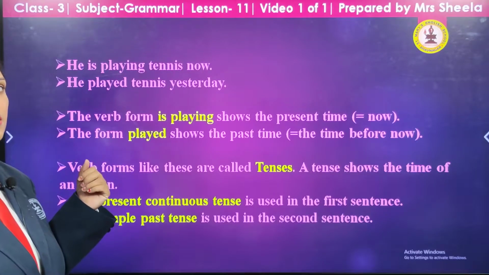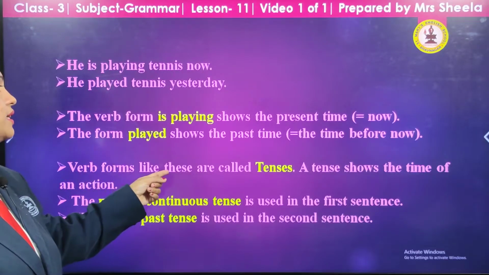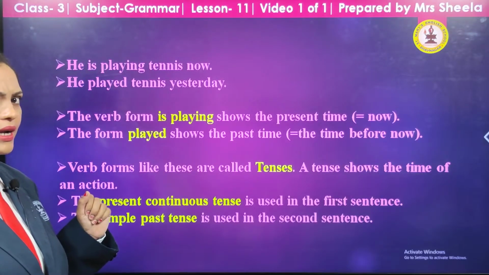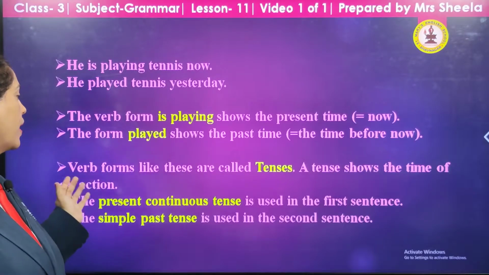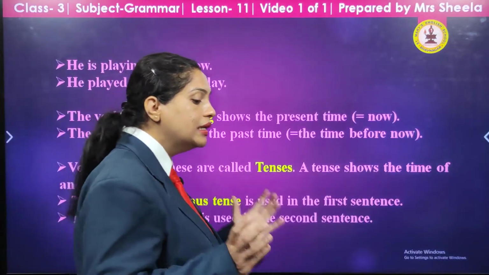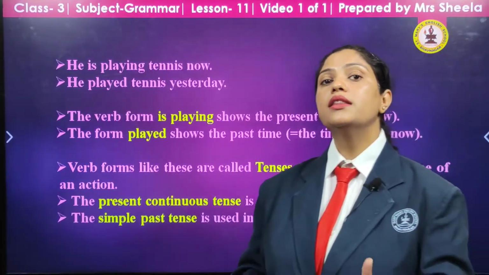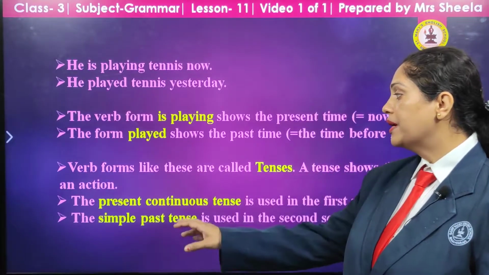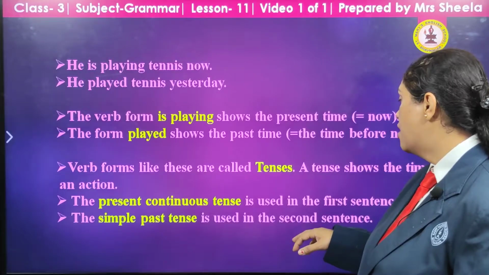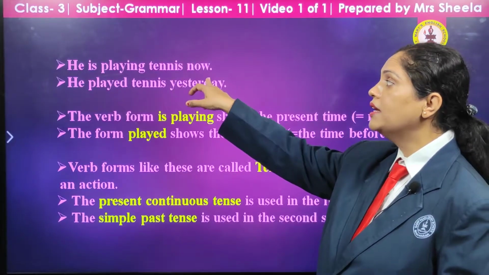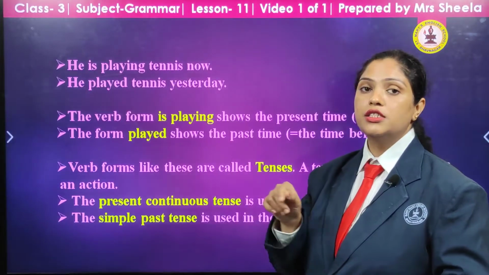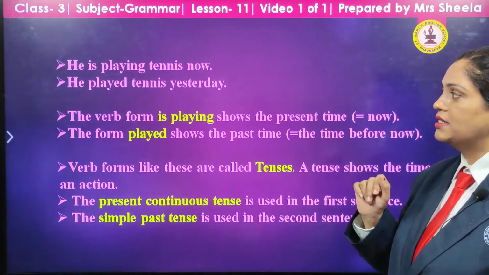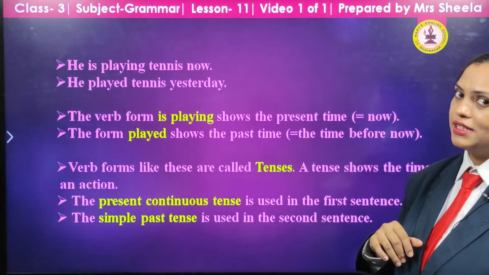So, what are these called? Verb forms like these are called tenses. What are tenses? A tense shows the time of any action. You will be clear with the tenses used when the action was done or when the action is taking place. The present continuous tense is used in the first sentence. When we see he is playing tennis, playing shows he is doing something just now. And the simple past tense is used in the second sentence: he played tennis yesterday.